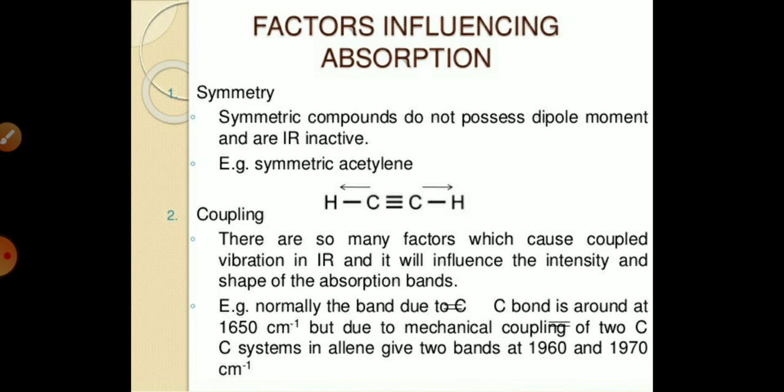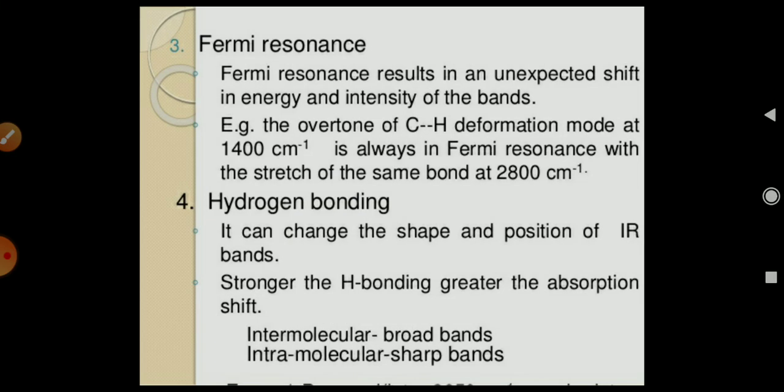Second is the coupling. There are so many factors which cause coupled vibration in IR, and it will influence the intensity and shape of the absorption band. Normally the band due to C=C bond is around 1650 cm⁻¹, but due to the mechanical coupling of two C=C systems, allene gives two bands at 1960 and 1970 cm⁻¹.